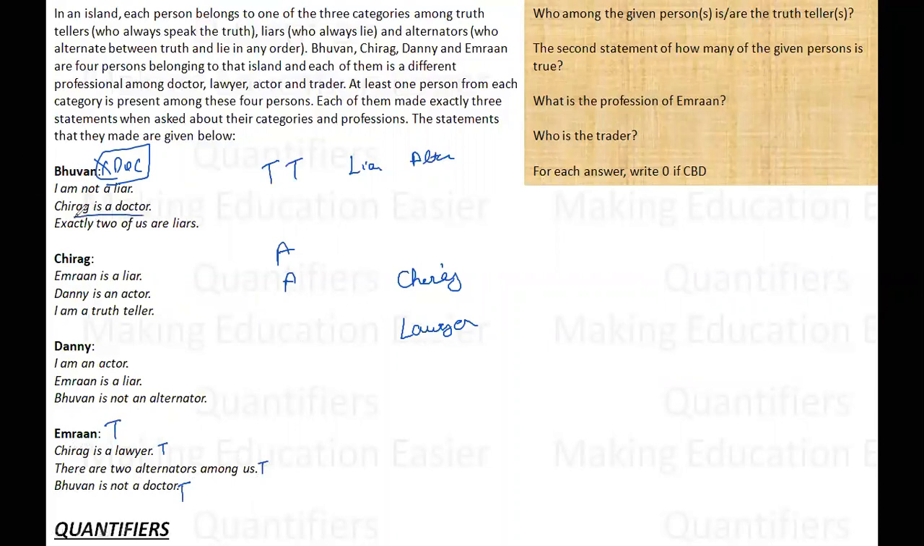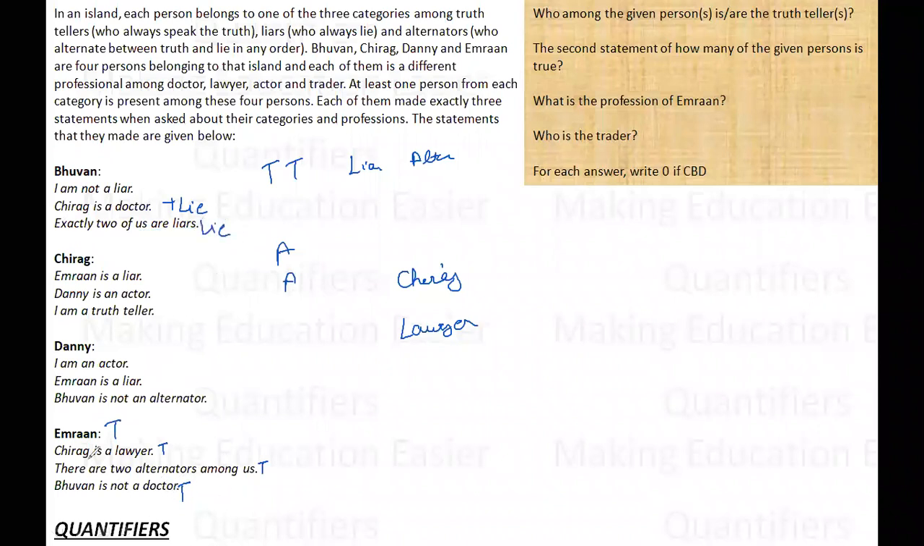Bhuvan is saying Chirag is a doctor, which means his second statement is definitely false. His second statement is definitely a lie. Also, he is saying that there are two alternators and there are two alternators among us. And he is saying exactly two of us are liars. So this also must be a lie.